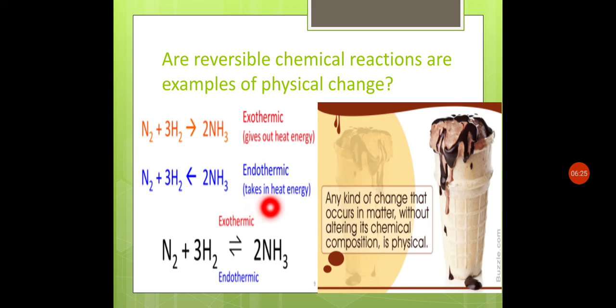It takes in heat energy. So this reaction is an example of exothermic as well as endothermic reactions. Any kind of change that occurs in matter without altering its chemical composition is physical.